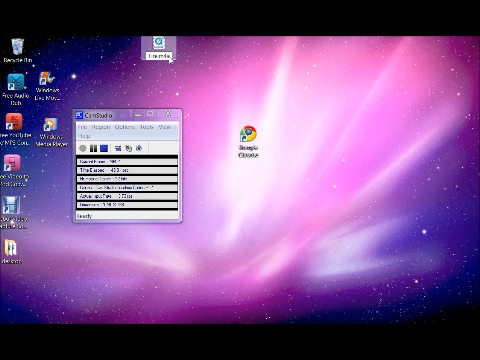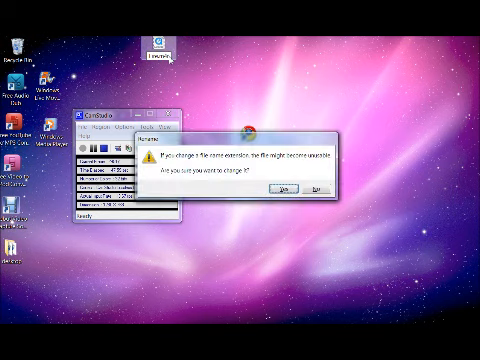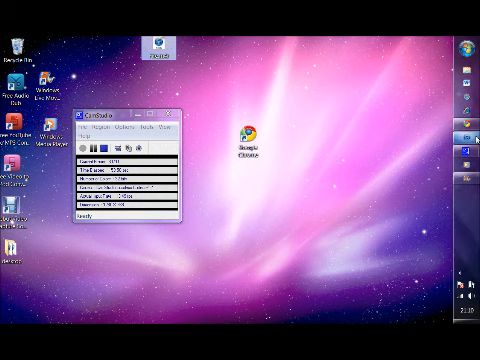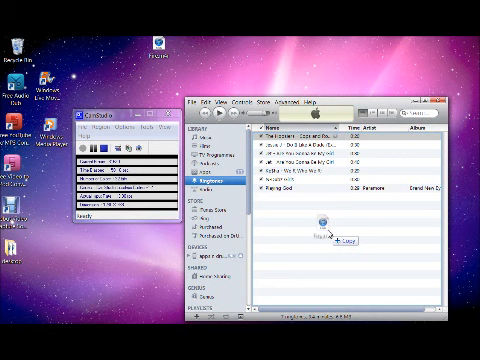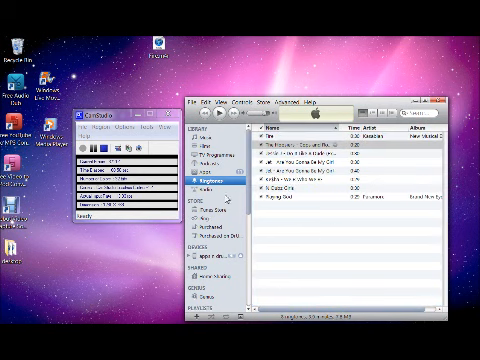You need to delete the A, put an R, and it will pop up asking if you want to change your file name extension. Click yes. This means it's compatible with iPhones now. And go to ringtones, drag it to your ringtones, and it should be in there.